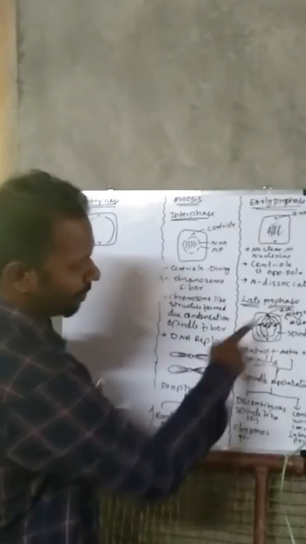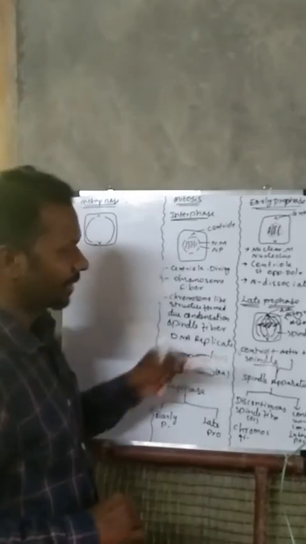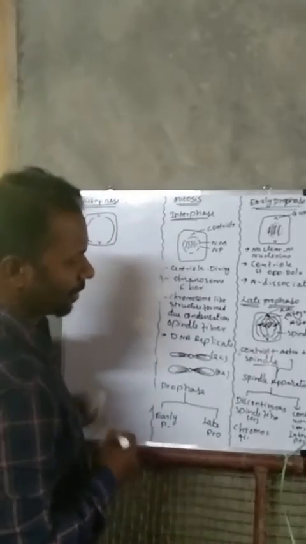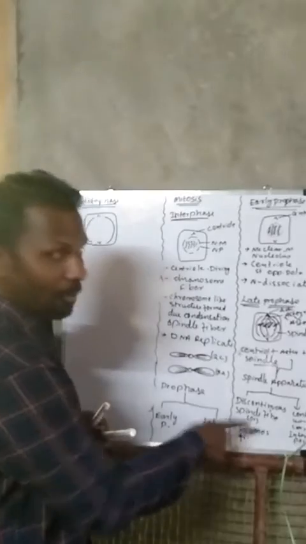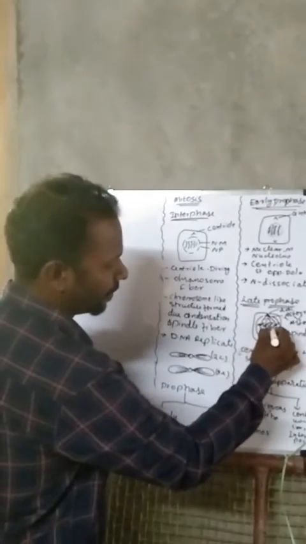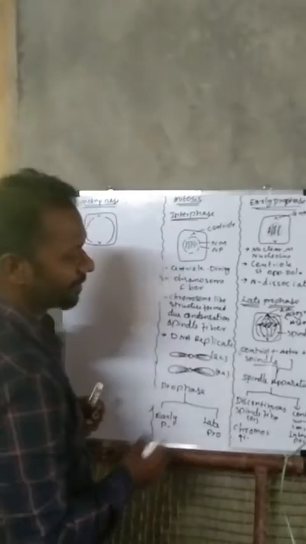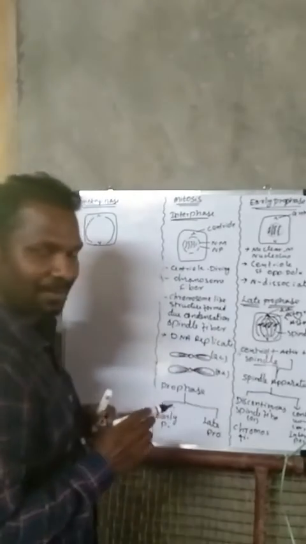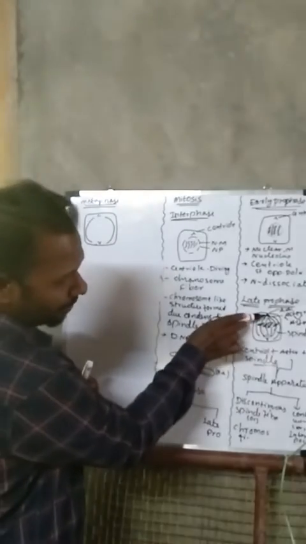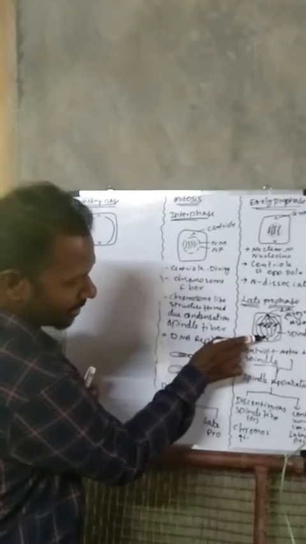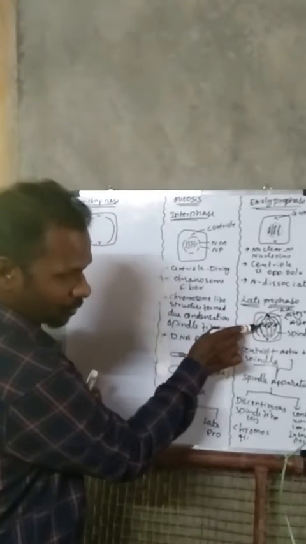There are two types of spindle fibers in this late prophase. One is discontinuous, or else it is called chromosomal fiber. See, there are four spindle fibers inside: 1, 2, 3, 4. One starts here and comes and attaches to a chromosome, and another starts here and attaches to another chromosome, right?